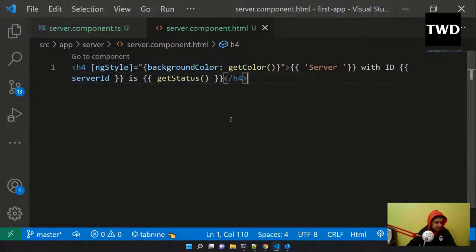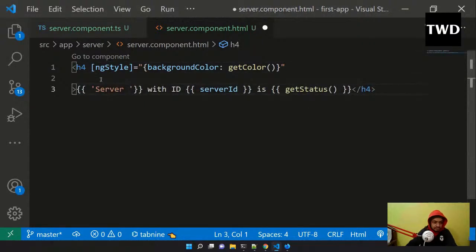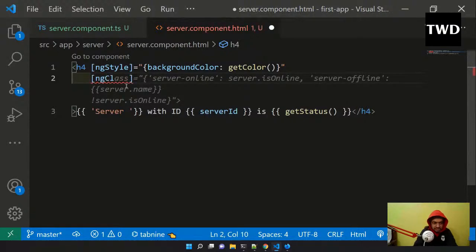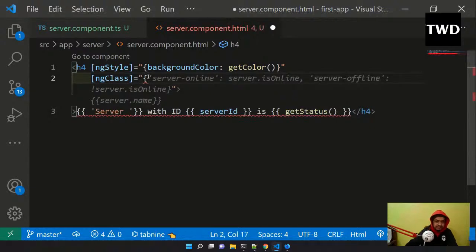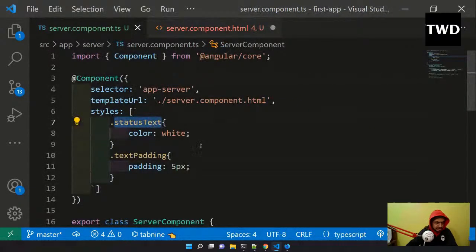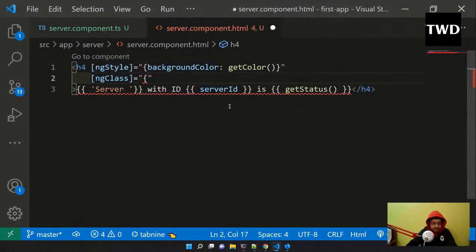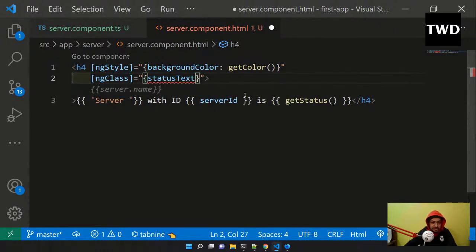So let me take it in some different line, because I'm going to have a lot of things here now. The first thing which I'm going to have is the ngClass. ngClass equal to, again I will have this thing. And then I will have this status text. I can check the status text directly here from the style.